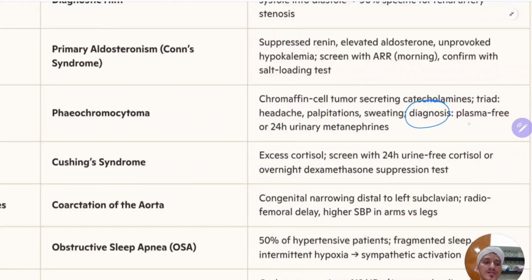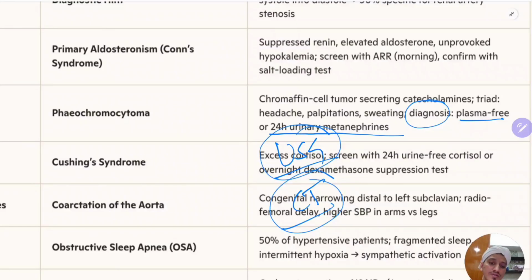So how do you diagnose? You will order plasma-free metanephrines or plasma-free catecholamine levels or 24-hour urine metanephrines. If they are increased, then you diagnose pheochromocytoma. And one more thing is, you do ultrasonography or CT scan. This also gives a clue about pheochromocytoma. Okay, it is a chromaffin cell tumor secreting catecholamines. That is the second thing.